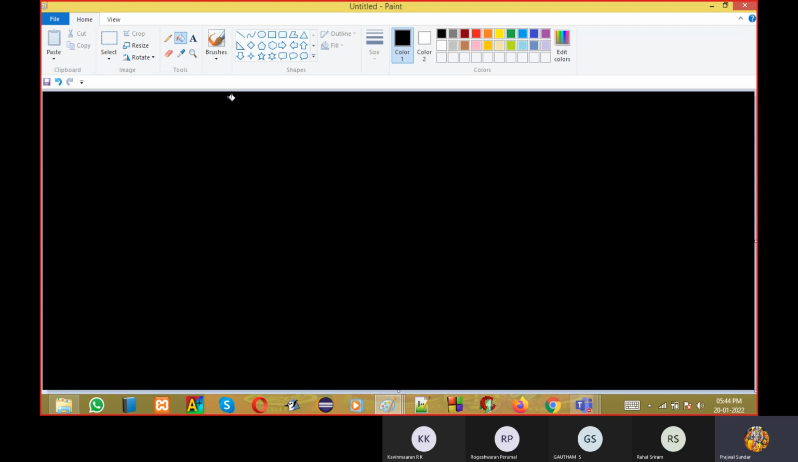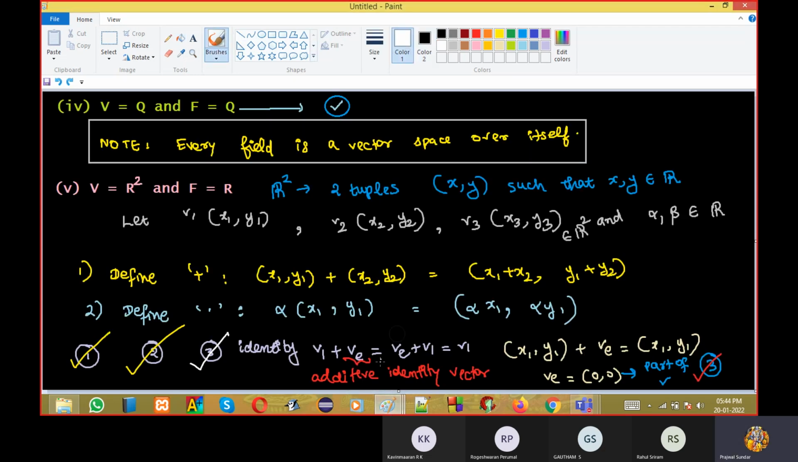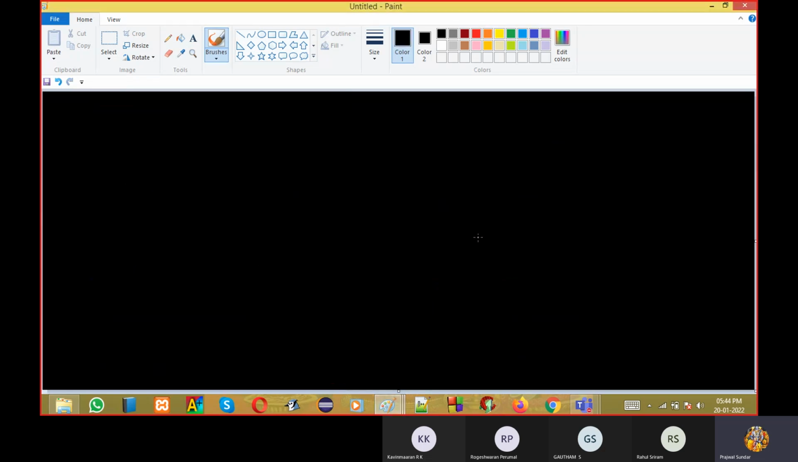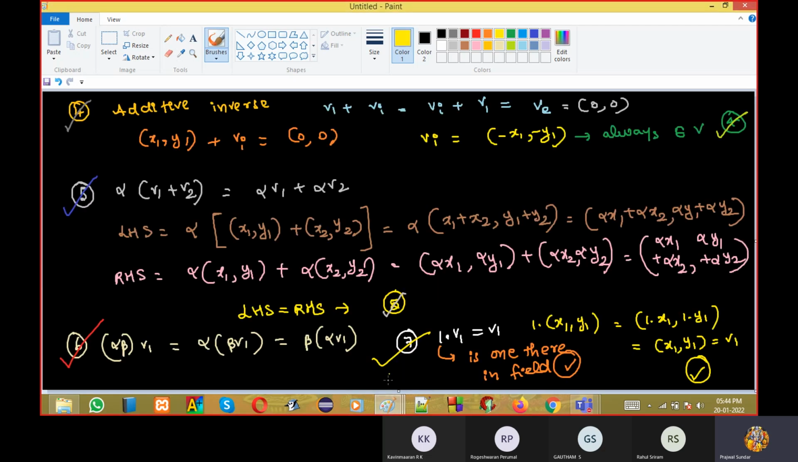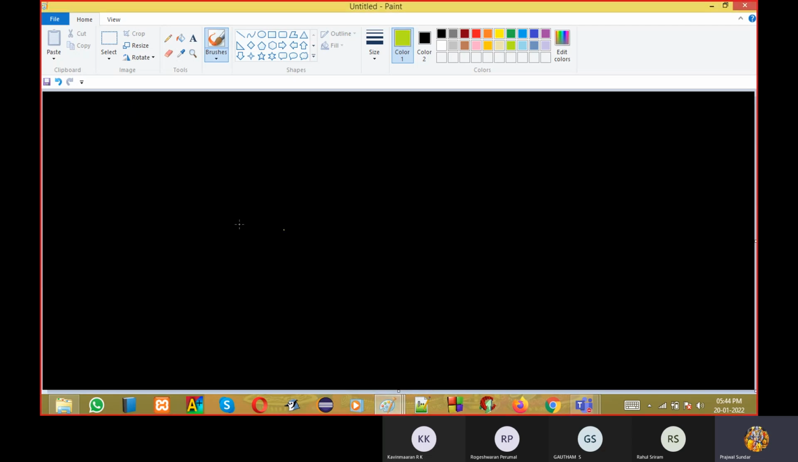If we take property 8, that's all. The question in the exam will be like this only: V is equal to R squared with respect to normal addition and multiplication. Check whether it's a vector space or not. That's a 5-mark question. You will write all the properties like this and show all properties are satisfied. That's it. So no need to worry at all.